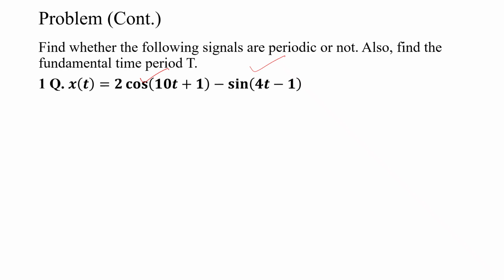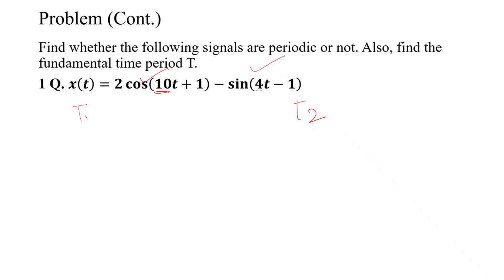If any one is aperiodic, the sum is totally aperiodic. Here both are periodic, so we have to check whether the sum is periodic or aperiodic by calculating each fundamental period, T1 and then T2, and then dividing them.